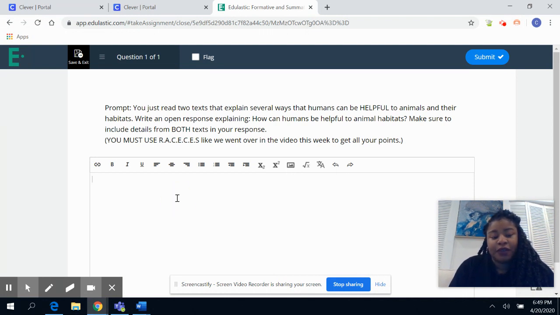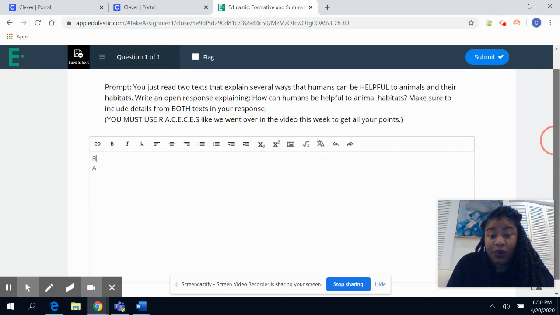If you're typing, make sure everything's not capital like this, right? If you're typing, even if you have to type out the R, right, and the A, and the C and whatever, if that helps you, do that, right? I'm not mad at that. Eventually you have to get used to getting rid of those letters, but if that helps you, do that so that you can be organized. I'd rather you do that than just not have all the components, right?